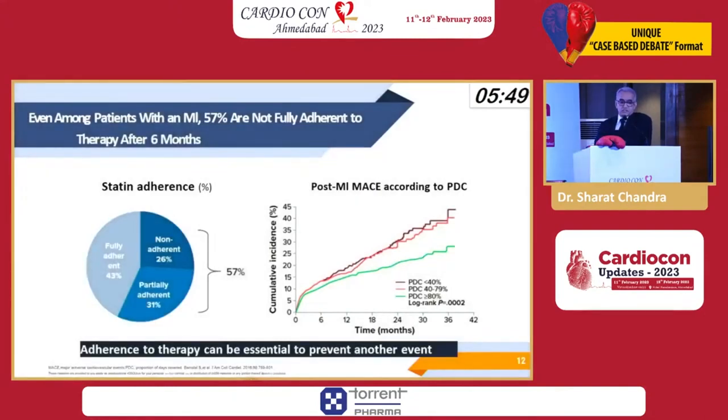Now in this particular data, you can see even among patients post myocardial infarction, 57% are not fully adherent to therapy after 6 months. They initially take the drugs as you advise, but within 6 months, a lot of them either give up for one reason or other. The fully adherent are only 43%. The non-adherents are 26%, and partially adherent are 31%.